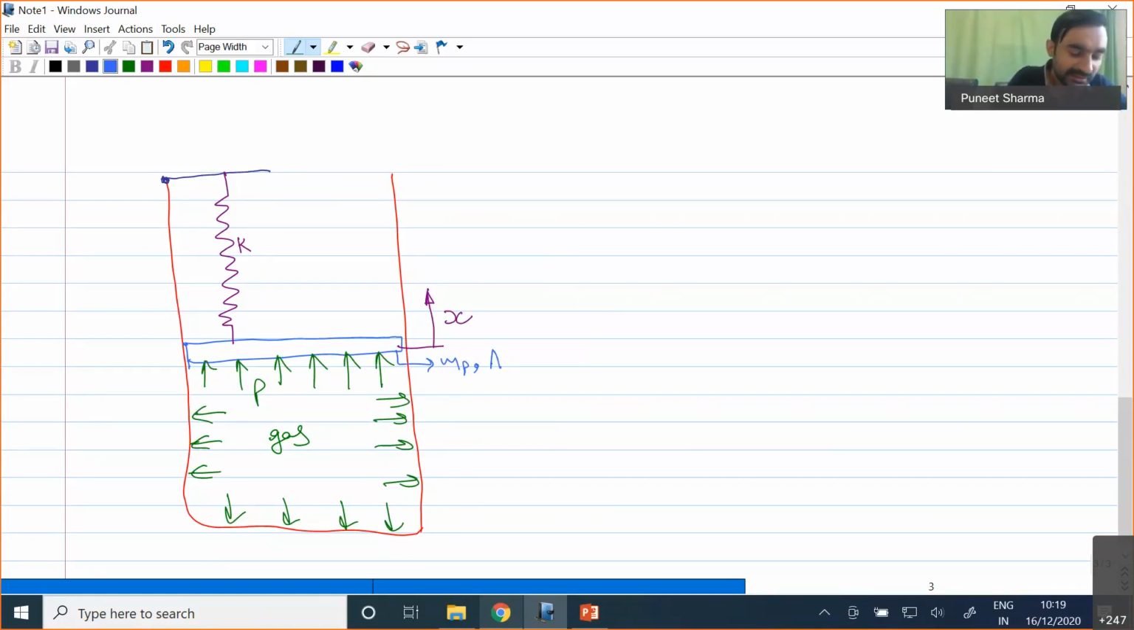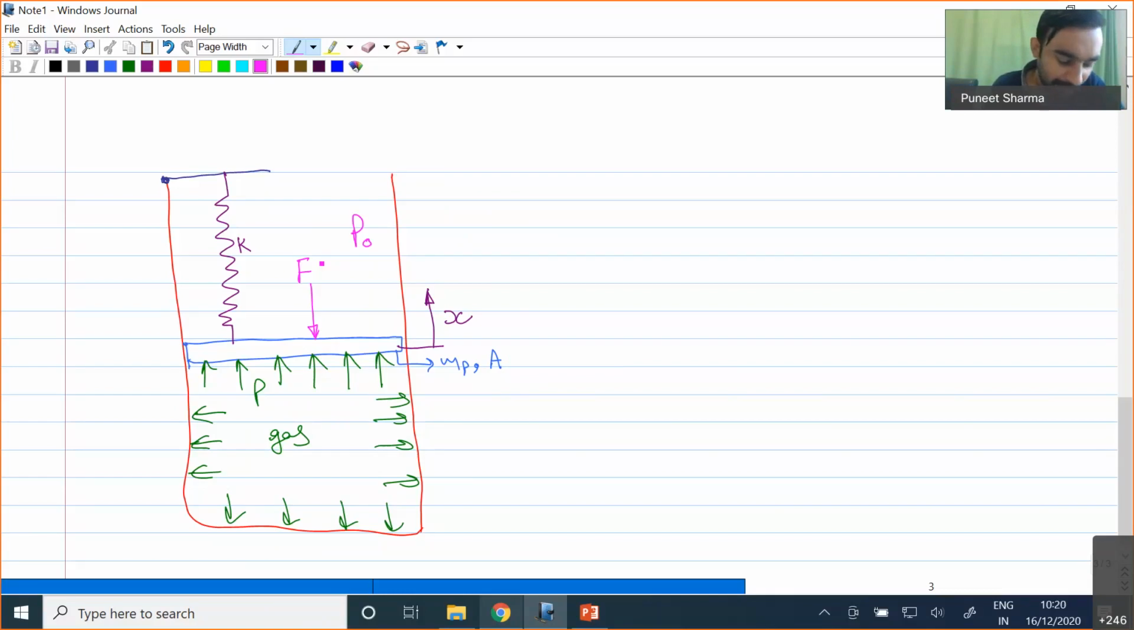Now let us consider that the outside pressure is, say, P naught, which is nothing but our surrounding pressure, and let us consider we are adding some force F which is also acting on our piston. Now if my piston is moving in the upward direction, then my gas pressure is more in comparison to the forces acting from the external side. Because of that, our piston is moving in the upward direction.